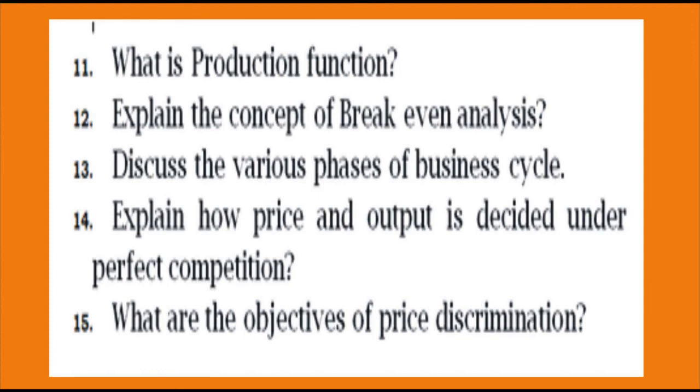Next, question number 13: discuss the various phases of business cycle. This was asked in December 2014 and May 2010. Question number 14: explain how price and output are decided under perfect competition. This was asked in December 2014 and May 2009. Next, the last question: what are the main objectives of price discrimination? This was asked in December 2014 and May 2010.